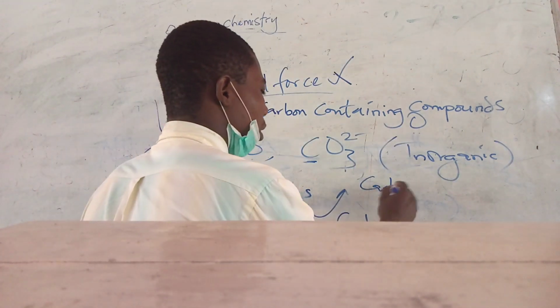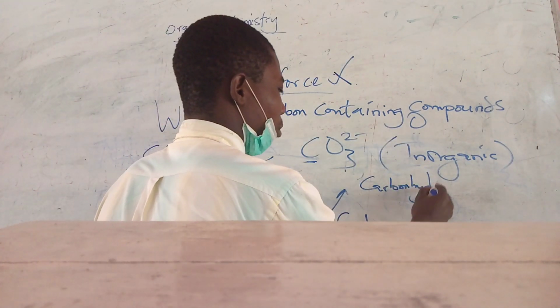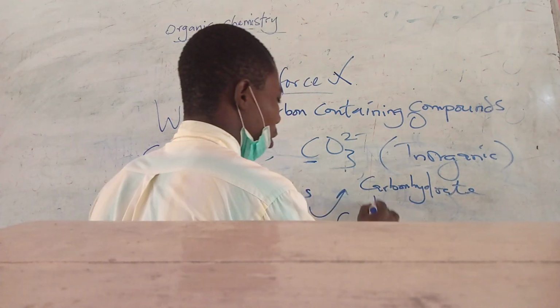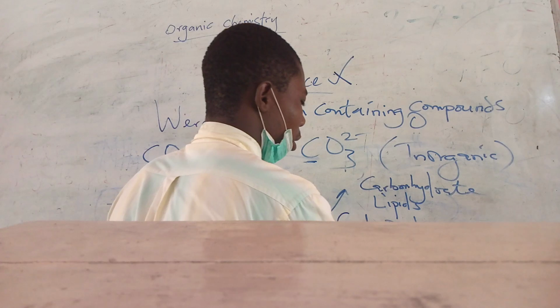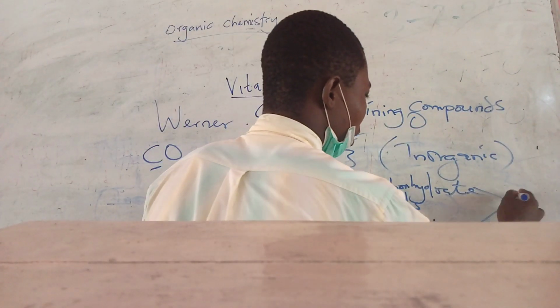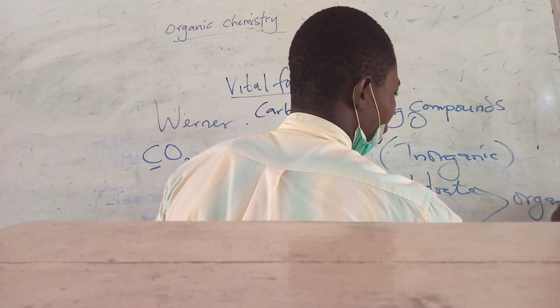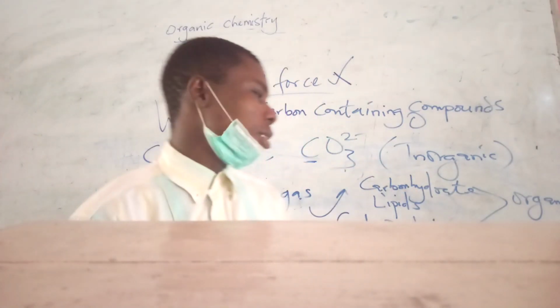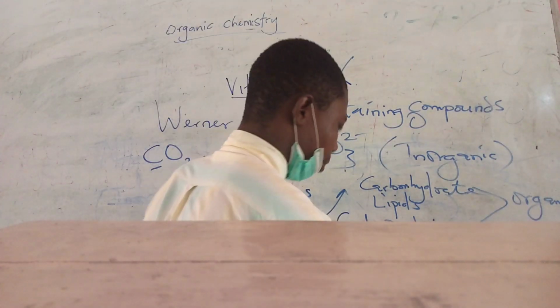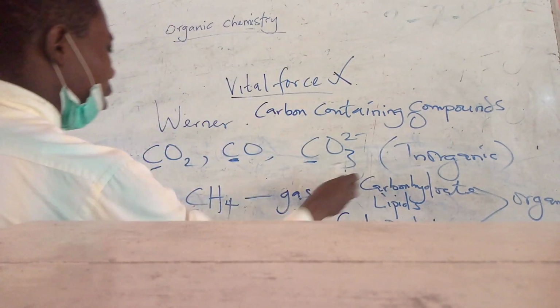ranging from carbohydrates, lipids, proteins, all of these are organic. They are organic. Why? Because they contain carbon.